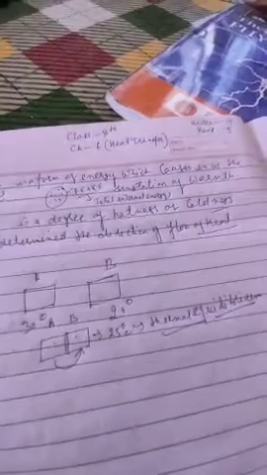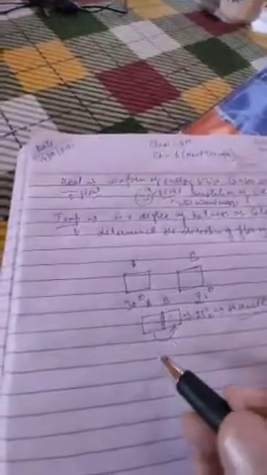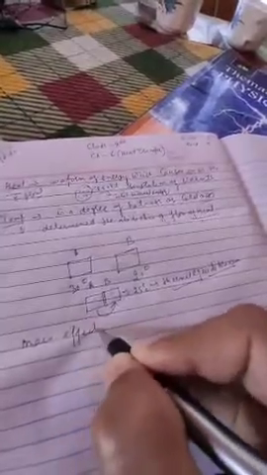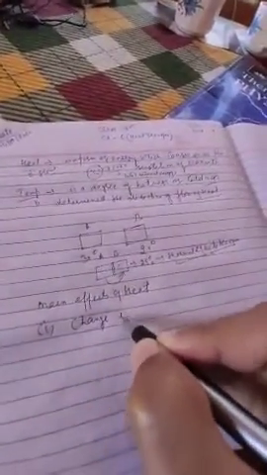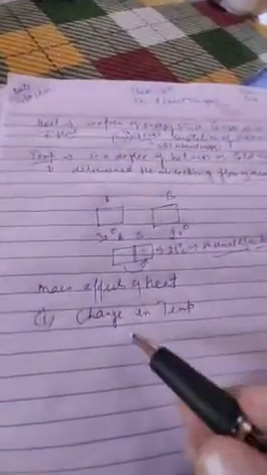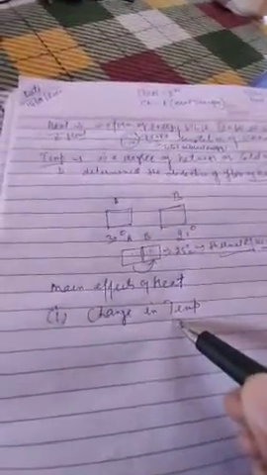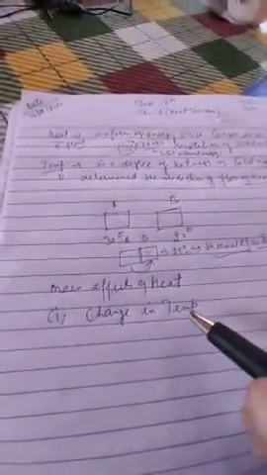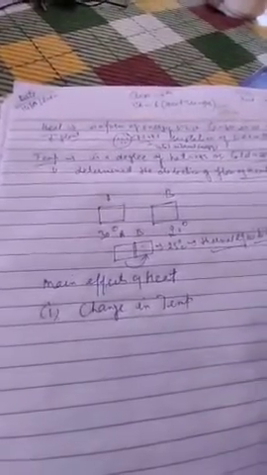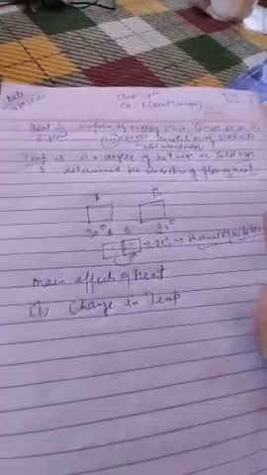Clear? So the next is main effects of heat. One is change in temperature. First of all, on heating, we will discuss change in temperature. On heating, the temperature of a substance rises. Everybody knows. And on cooling, the temperature falls.